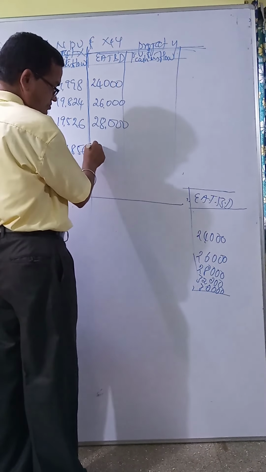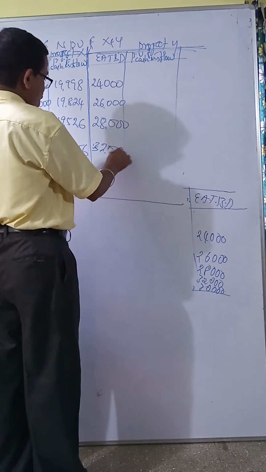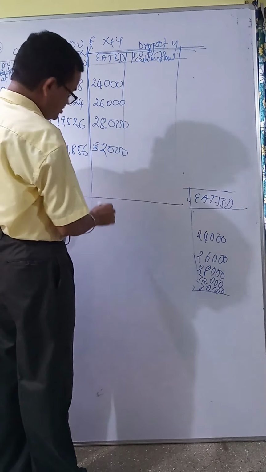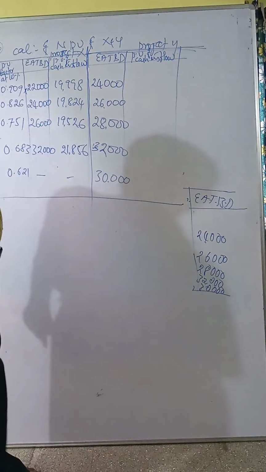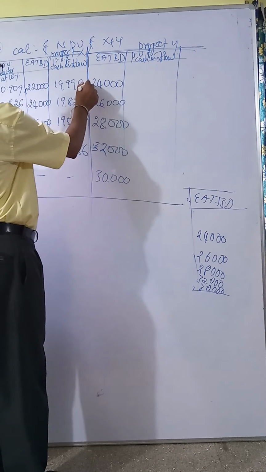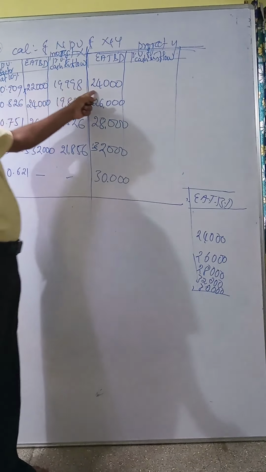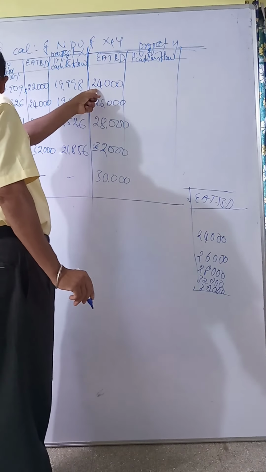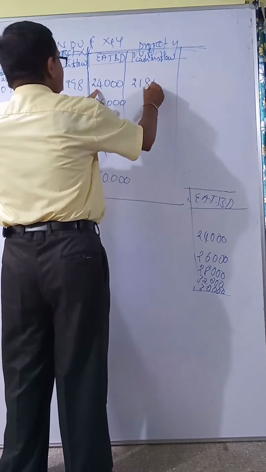Then 32,000, fourth year. Fifth year is 30,000. See, the fifth year cash inflow is given. Then present value of cash inflow: 0.909 into 24,000 gives 21,816.